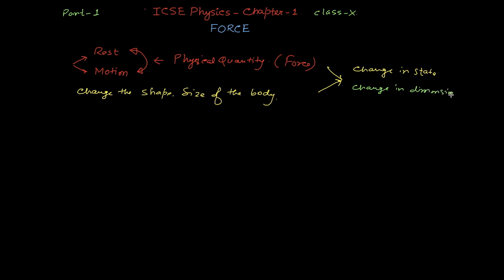A change in state means the body is at rest, we apply some force on it, and the body starts moving with a velocity v, and after some time it reaches over here. So the body comes from A to B, which is possible due to the applied force. Here the arrow denotes it is a vector quantity.